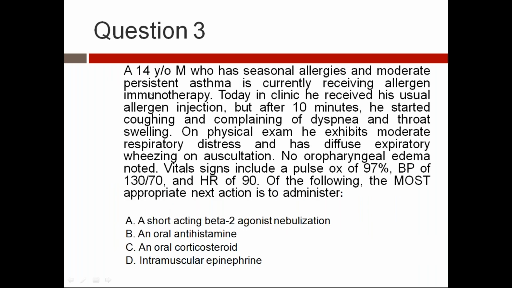Understood? Question number 3: a 14-year-old male child who has seasonal allergies and moderate persistent asthma is currently receiving allergen immunotherapy. Today in clinic, he received his usual allergen injection, but after 10 minutes he started coughing and complaining of dyspnea and throat swelling. On physical examination, he exhibits moderate respiratory distress and diffuse expiratory wheeze, but no oropharyngeal edema. He has developed what is called anaphylaxis. The vital signs are stable. Of the following, the most appropriate next action is to inject epinephrine. To prevent further problems, inject intramuscular epinephrine.